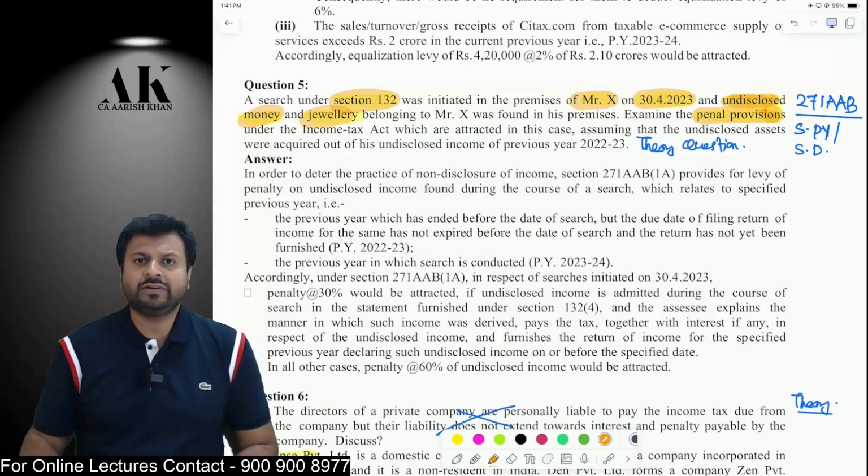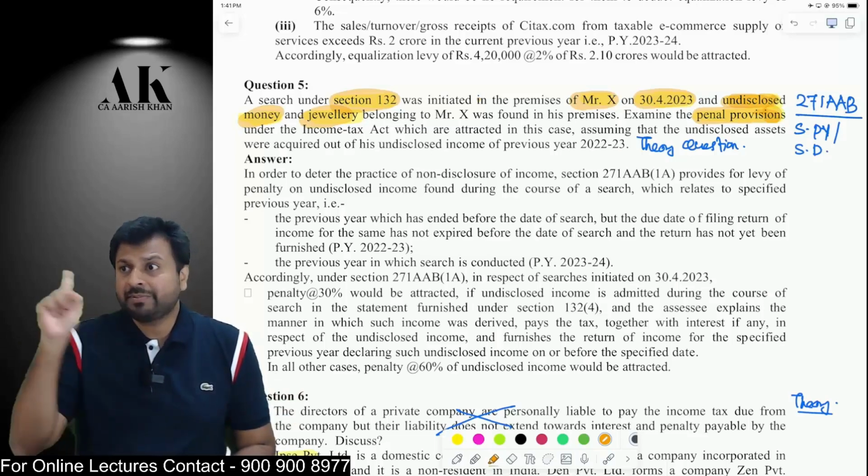But to understand 271AAB, you need to understand two terms first of all. That is specified previous year and specified date. So what is specified previous year? In specified previous year, there are 2 points. First is a year prior to the year of search.